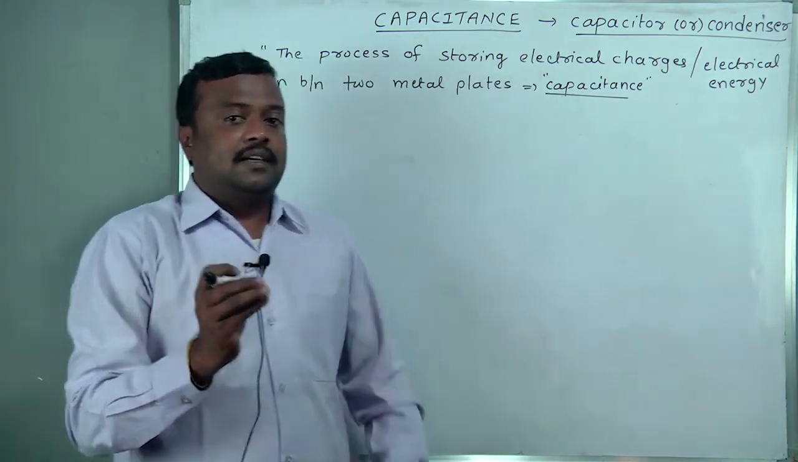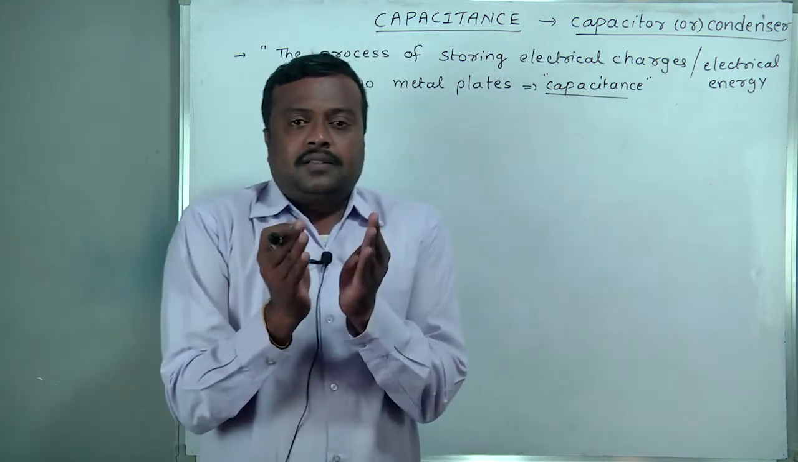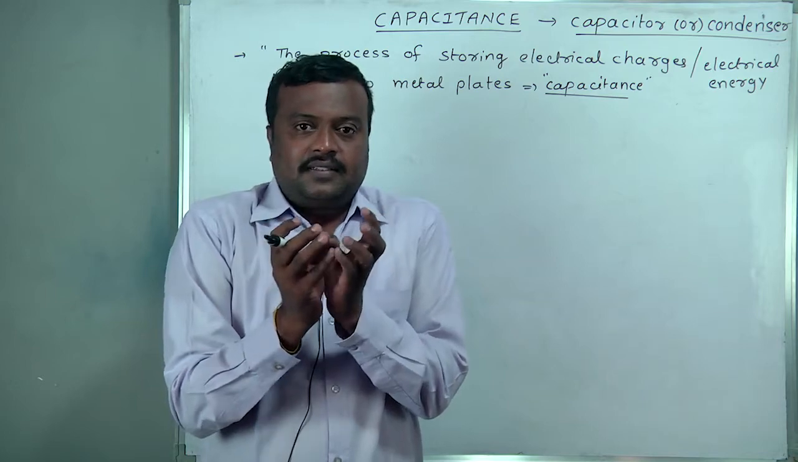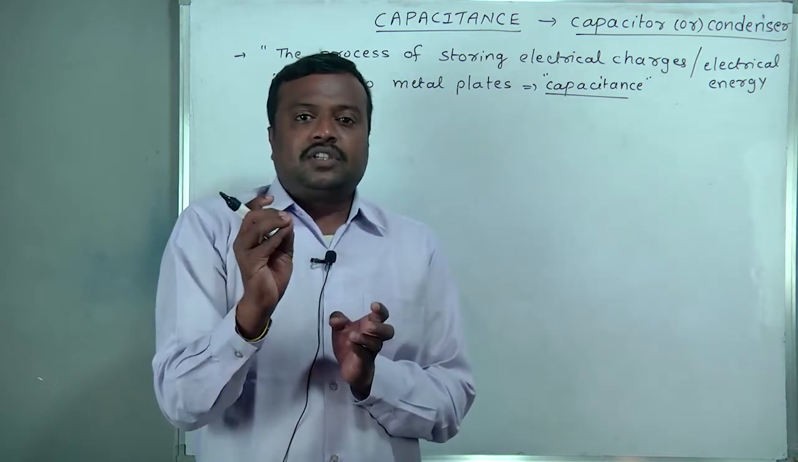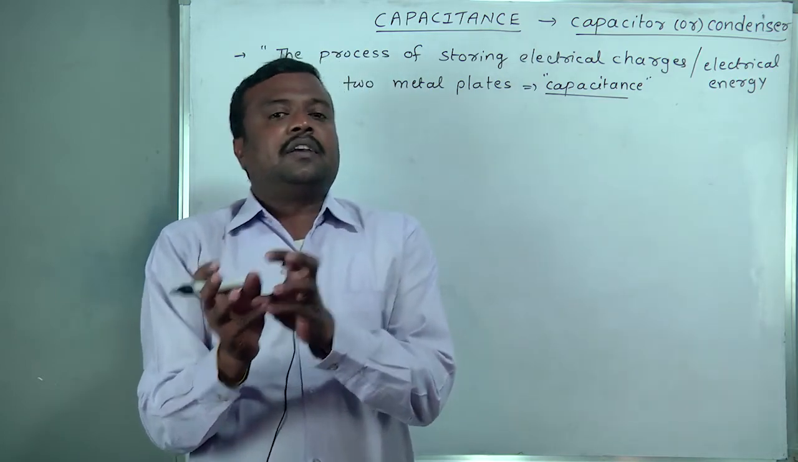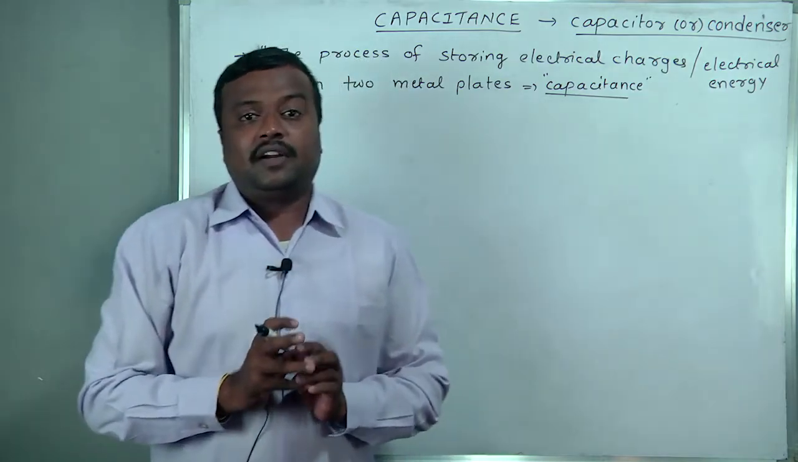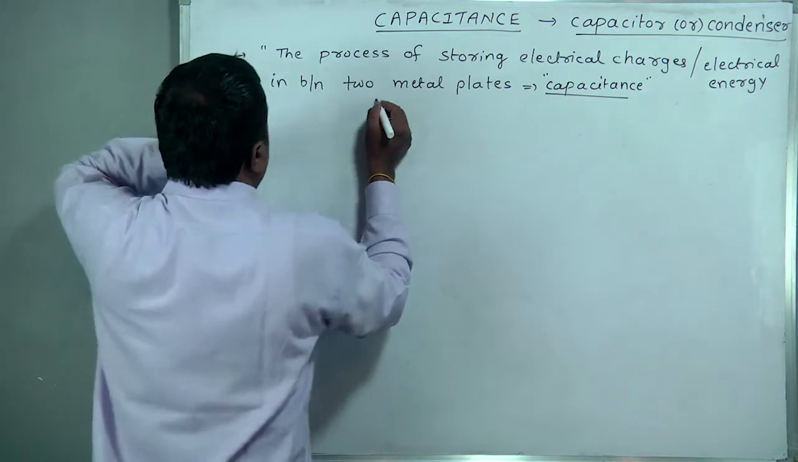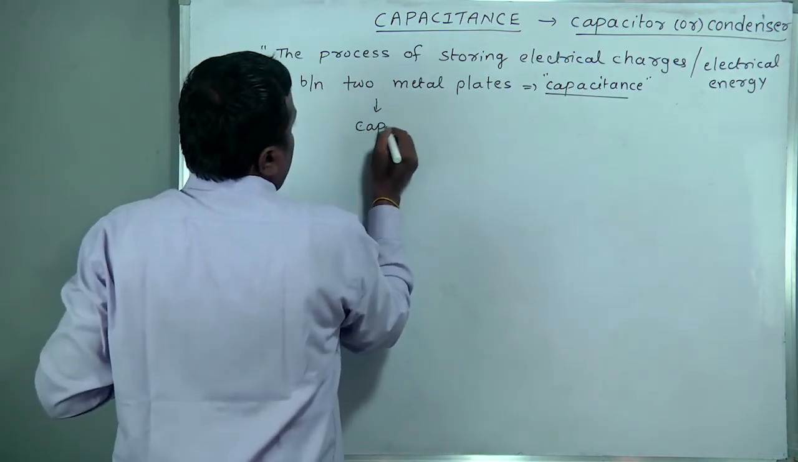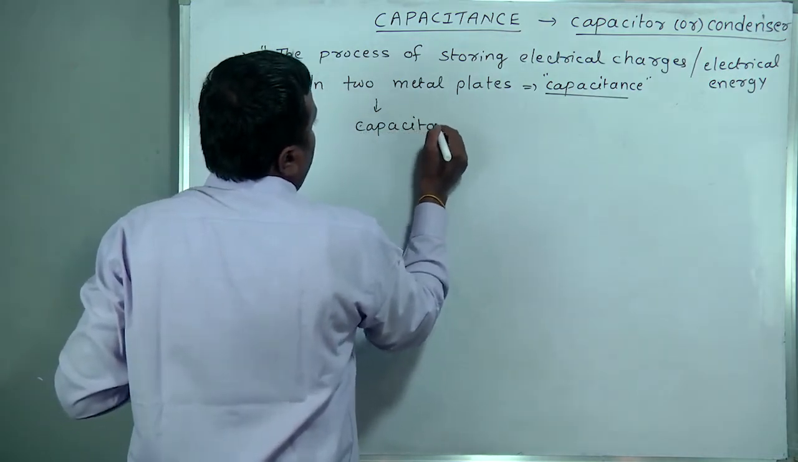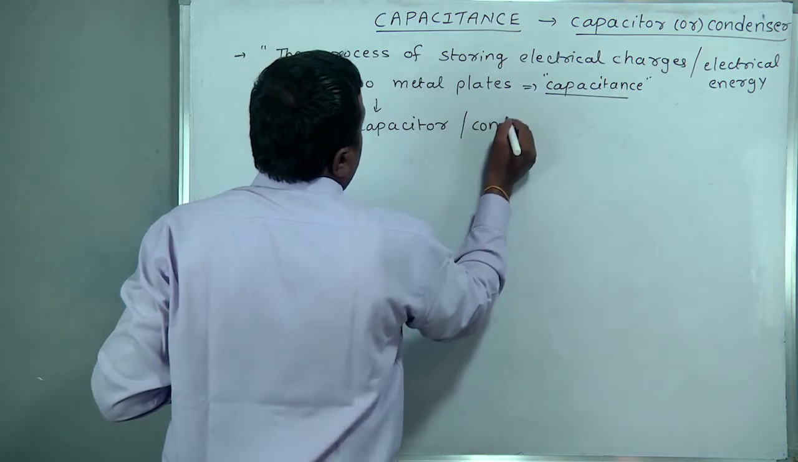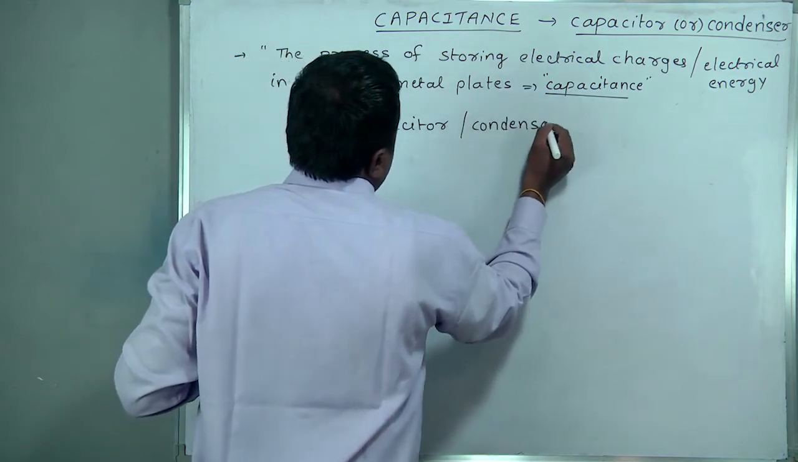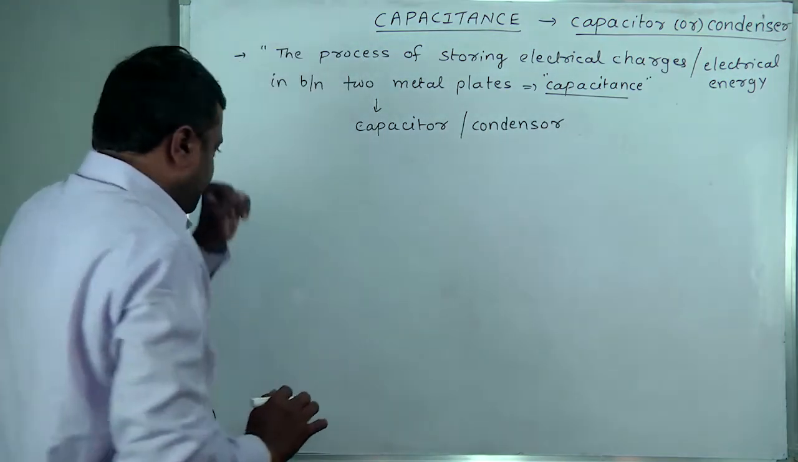Storage of electrical charges: between two plates, such electrical charges will be stored. Once the switch is on, that total energy will be given to the device instantly. For that only, we have such a device called a capacitor, or it is also called a condenser. Condenser or capacitor, both are the same.